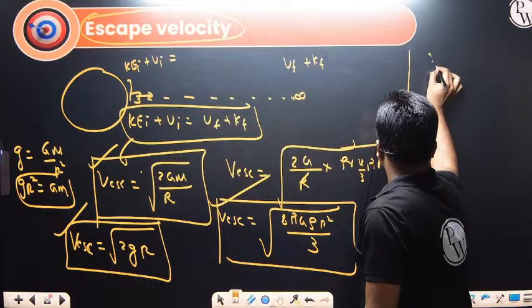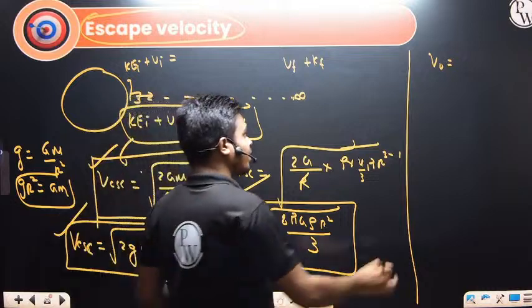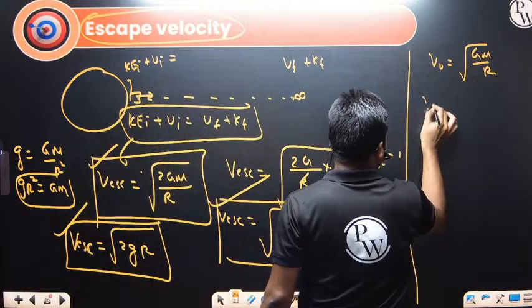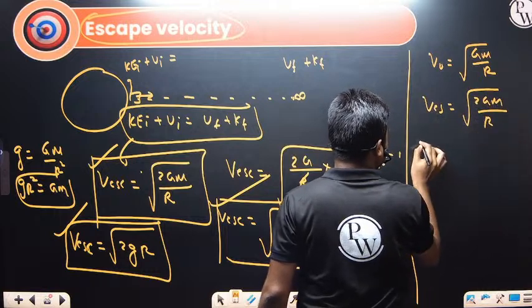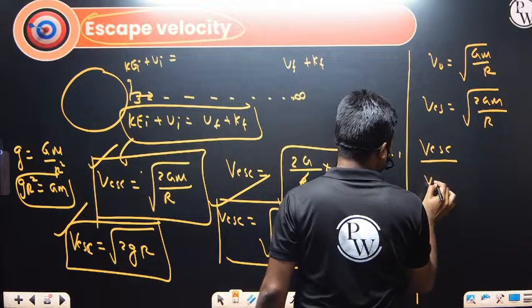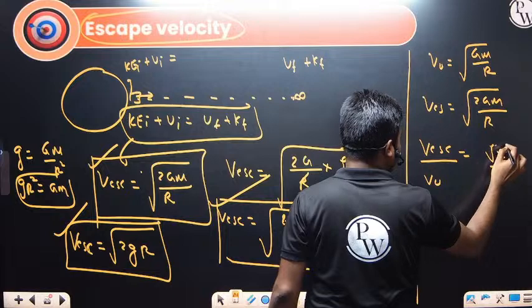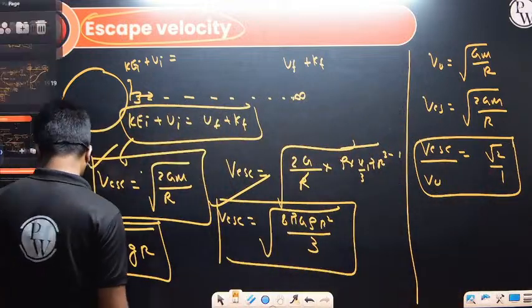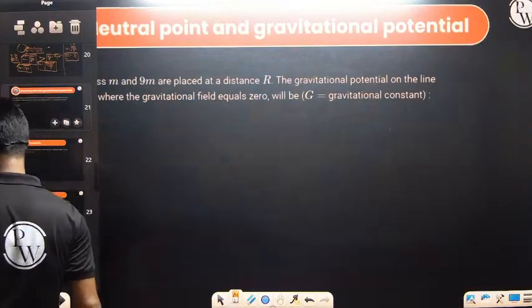On the surface of the earth, the orbital velocity of any satellite is given by under root GM divided by r, and escape velocity, as we just discussed, is under root 2GM divided by r. So the ratio is root 2 to 1. Okay, so let's see some questions from gravitational potential as well as escape velocity.